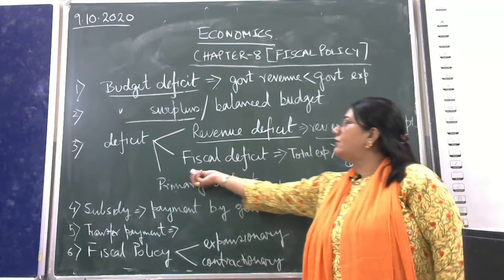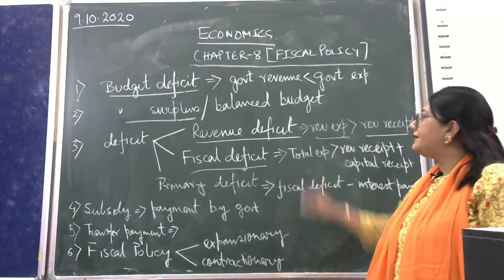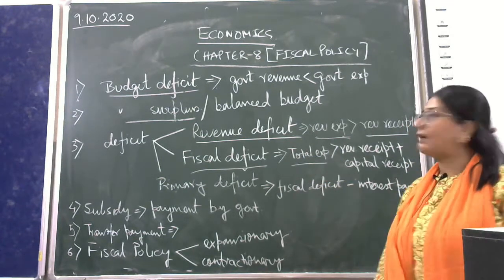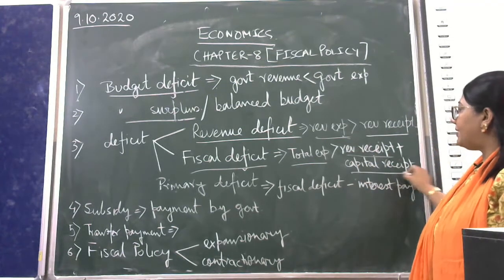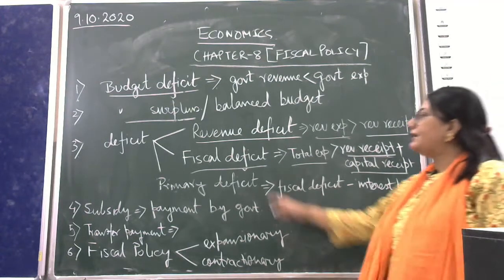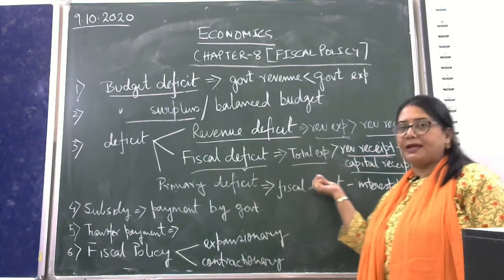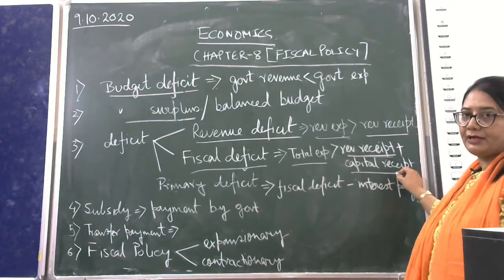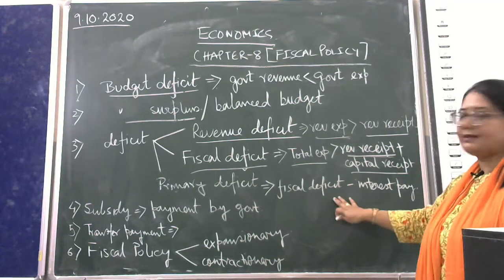The second type is known as fiscal deficit. What is fiscal deficit? Fiscal deficit implies when the total expenditure of the government is greater than revenue receipts plus capital receipts. This is the definition. Fiscal deficit is when total expenditure of the government is greater than revenue receipts plus capital receipts. These definitions are important, boys. You have to remember these definitions.